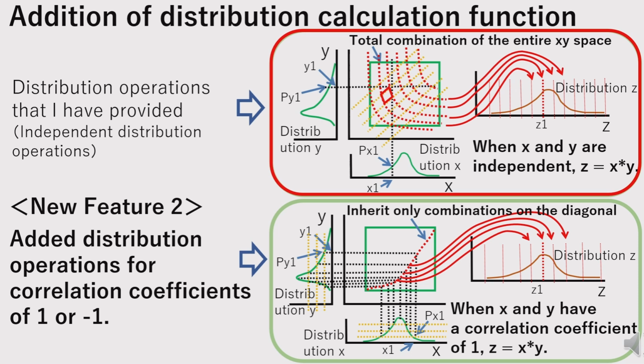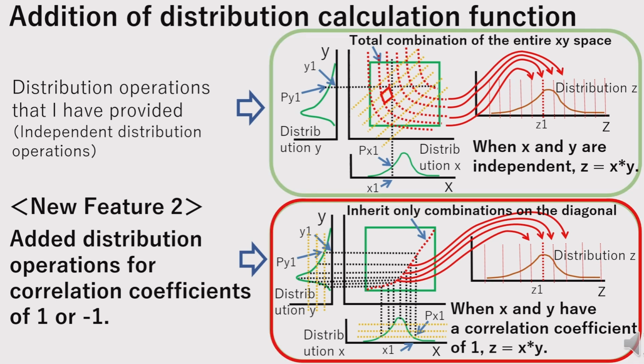If we narrow this region to a diamond-shaped area centered on the diagonal of the rectangle, we can simulate intermediate correlation levels. The newly added feature enables computation for the extreme cases where the correlation coefficient is exactly 1 or -1. In these cases, the operations are not performed over a region but strictly along the diagonal of the rectangle, either from bottom left to top right, correlation equals 1, or from top left to bottom right, correlation equals -1. If distributions x and y have similar shapes, this diagonal becomes a straight line. If their shapes differ, the curve adjusts accordingly.